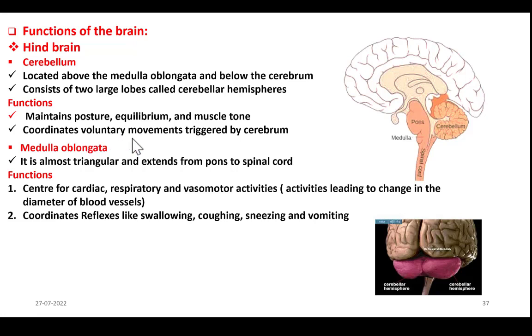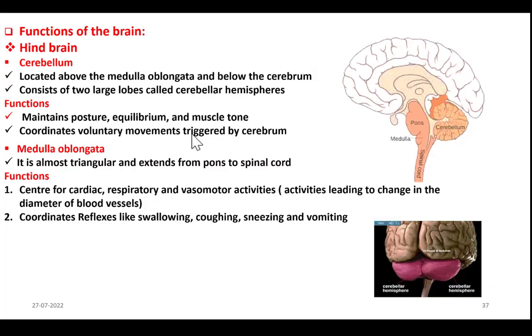Next, it coordinates voluntary movements triggered by cerebrum. Triggered by cerebrum here means the commands regarding voluntary movements begin in cerebrum and pass through cerebellum. That is the meaning. Next, coming to medulla oblongata, it is almost triangular and extends between pons to spinal cord.